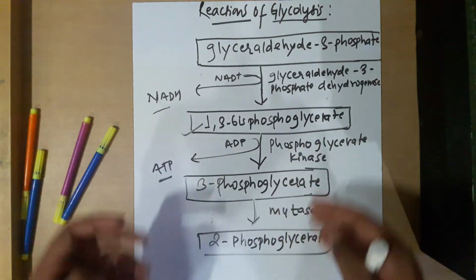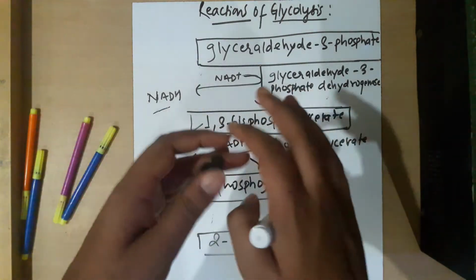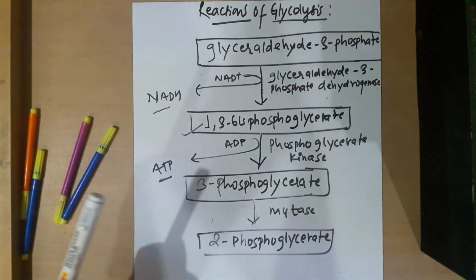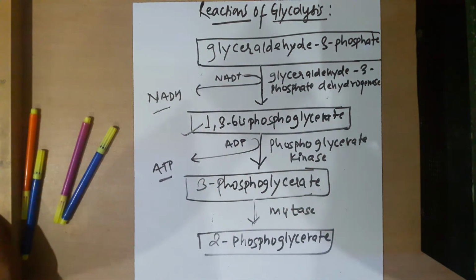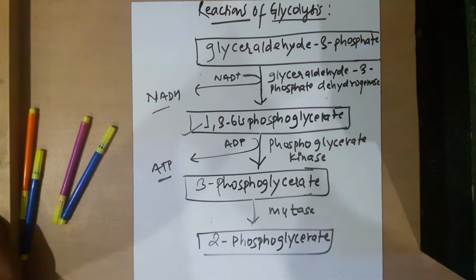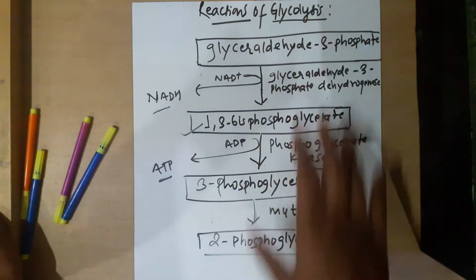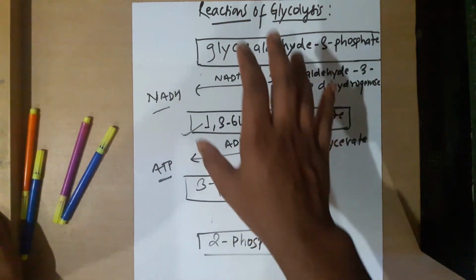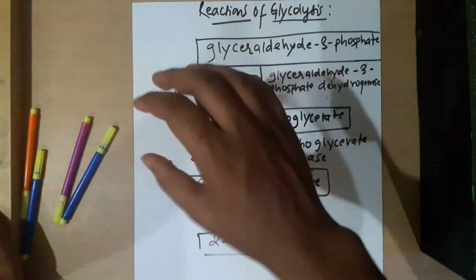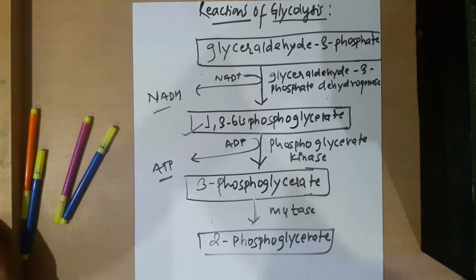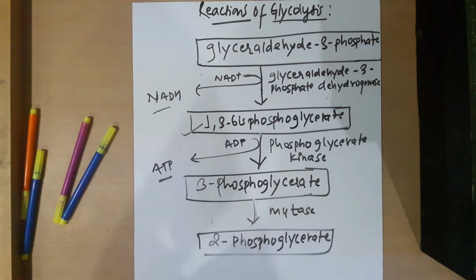It is taking a lot of time in the video because I am writing and explaining some of the terms, but when you write in the exam, it will take very little time. Try to be fast and manage time. Write the points as short as possible: first point, second point, third point. So with the enzyme mutase, 3-phosphoglycerate is converted into 2-phosphoglycerate.